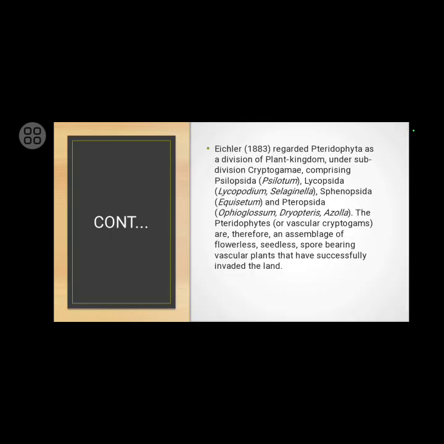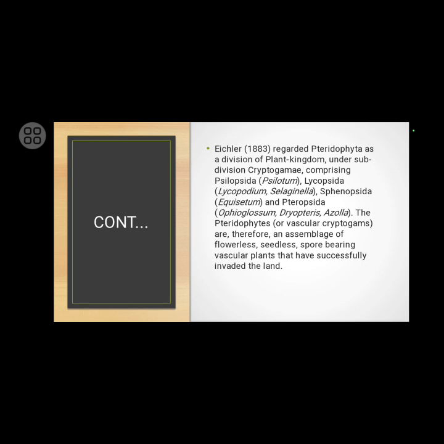Eichler in 1883 regarded Pteridophyta as a division of plant kingdom under subdivision Cryptogamia comprising Psilopsida, Lycopsida, Sphenopsida and Pteropsida. The Pteridophytes or the vascular cryptogams are therefore an assemblage of flowerless, seedless, spore-bearing vascular plants that have successfully invaded the land.